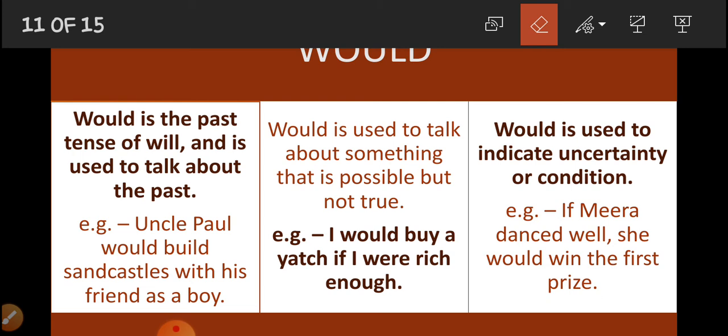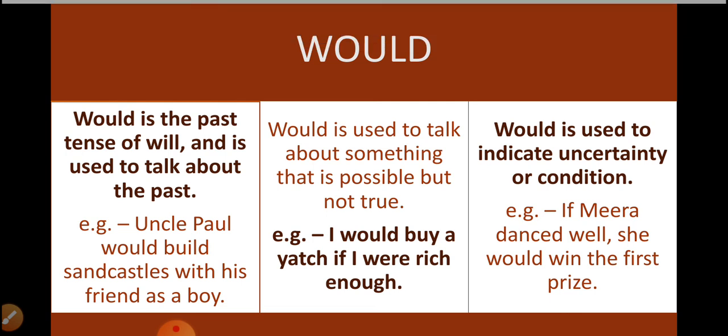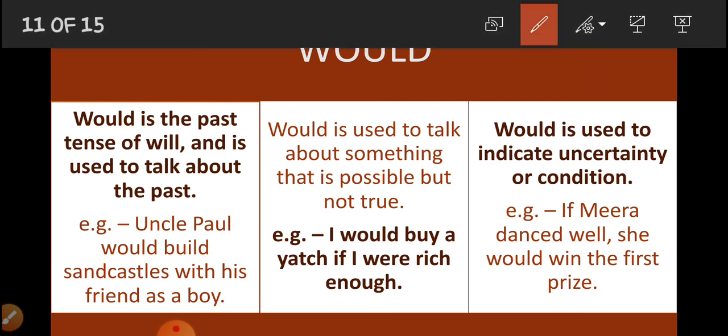Like for example, here there are two clauses that I was telling you about. What are the two clauses? If Meera danced well, this is the if clause, the condition clause, and the other is she would win the prize, the result clause. If Meera danced well, this is the condition for what? To win the prize. What is the condition to win the prize? That she should dance well.